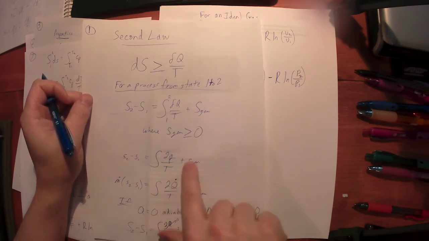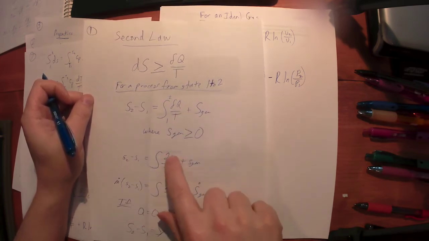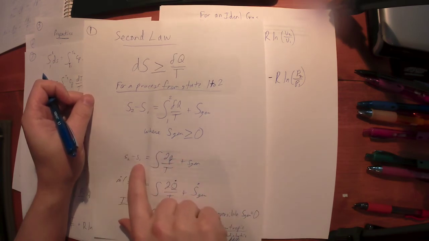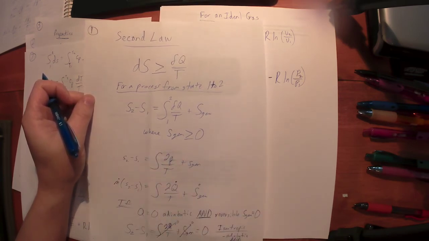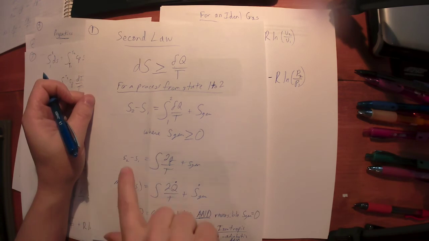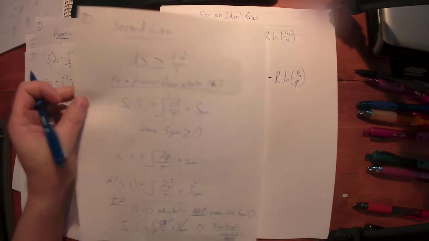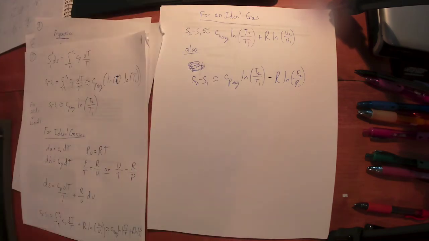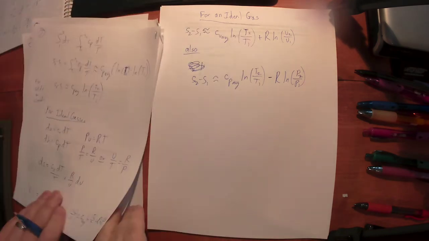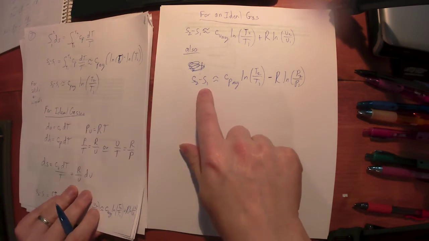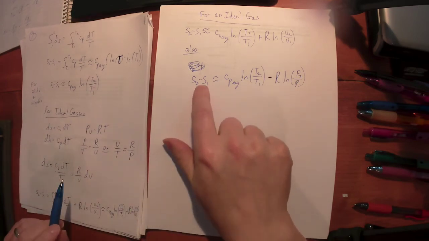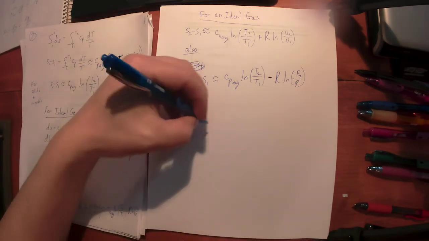Sometimes I need to figure out what else is going on over here. Maybe I'm looking for the heat transfer. Then I need to know delta S, and I need to know something about the entropy generated. Then the heat's the only unknown. I can actually solve the second law for the amount of heat. That's not uncommon. And then I can plug that heat value back into the first law. So why do I need to be able to find delta S? Well, because delta S then can plug into the second law.